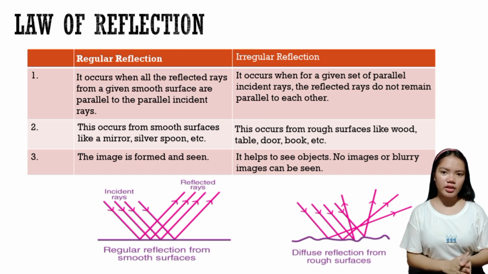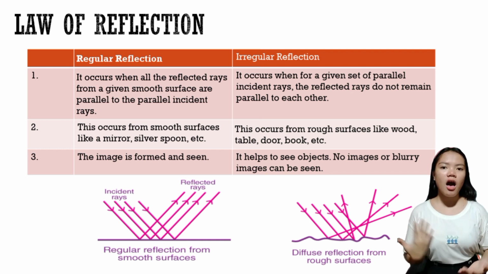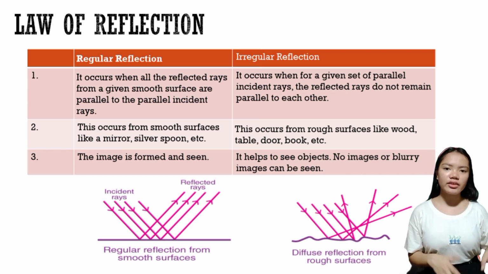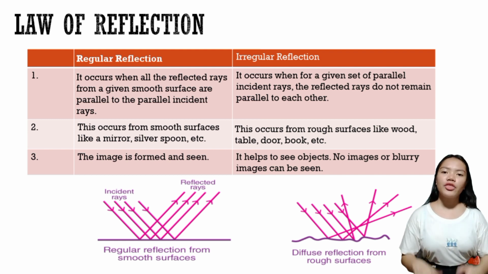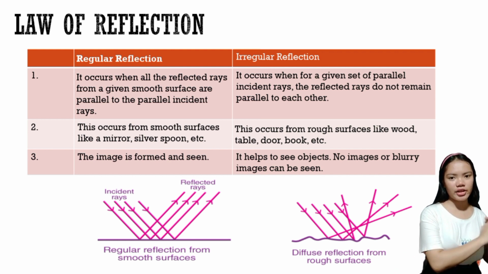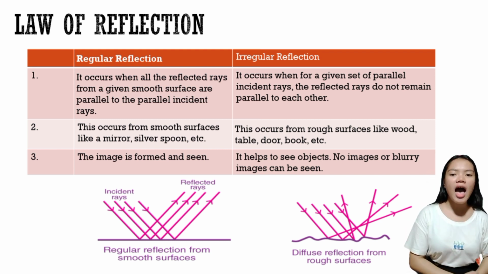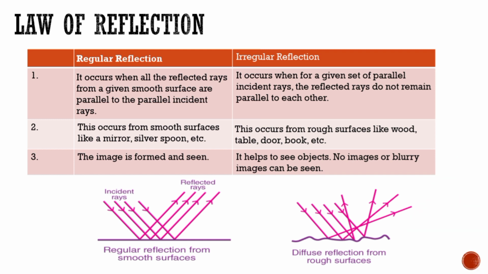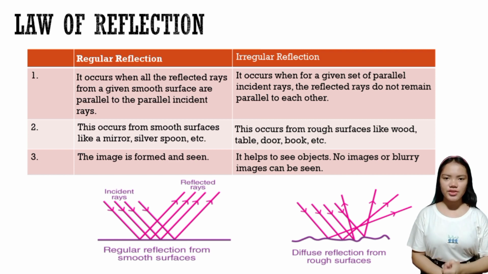So, irregular reflection, also known as diffuse reflection, occurs when an incident ray bounces off a rough or uneven surface. Unlike regular reflection, where the reflected rays remain parallel, in irregular reflection the rays scatter in different directions. This scattering creates a blurry or scattered reflection. Therefore, regular reflection differs from irregular reflection because regular reflection has a smooth surface and irregular reflection has a rough surface. For the continuation, the incident rays and reflected rays will be discussed by Angelo.